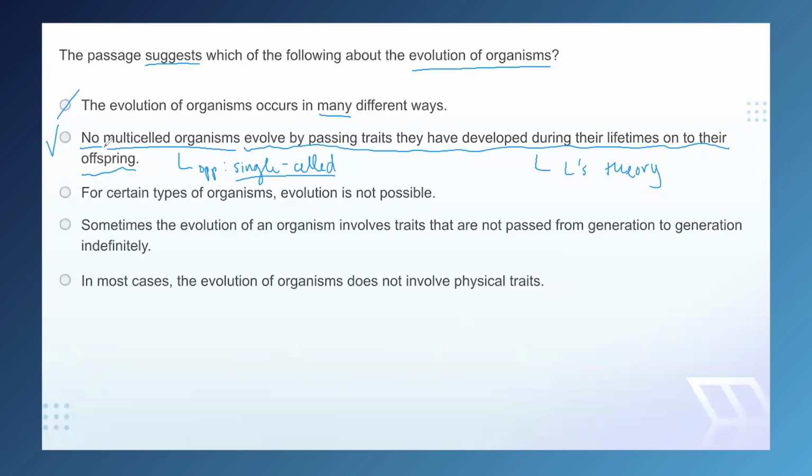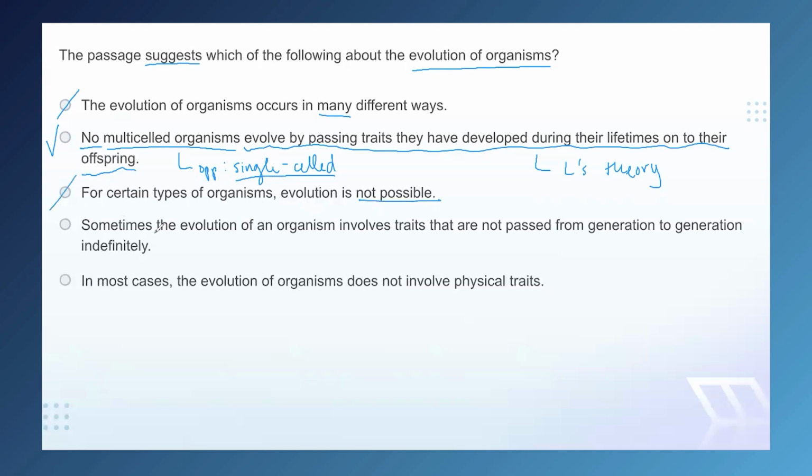So this must be true. Even though there is quite extreme language, even though looking at it, this looks wrong, it must be true based on the passage. Now, before we pick this one, let's eliminate our other answers for good measure. C is not a popular answer, which makes sense because there is absolutely nothing in the passage to suggest that evolution is not possible in any case. So we're just going to eliminate this one.